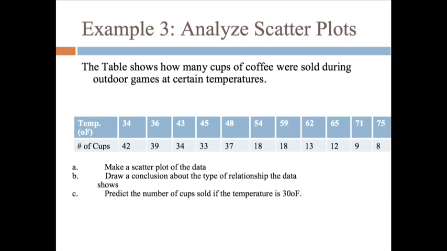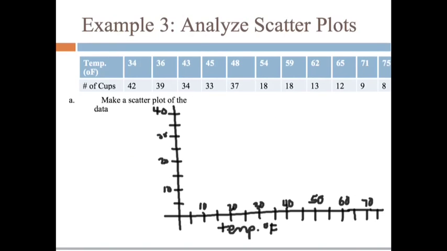We're going to do the 3 things asked. We're going to start off by making a scatter plot. If you notice, my axes are labeled: temperature horizontally, and going up this side should be cups of coffee. After we have our axes labeled, we can go ahead and plot the points.